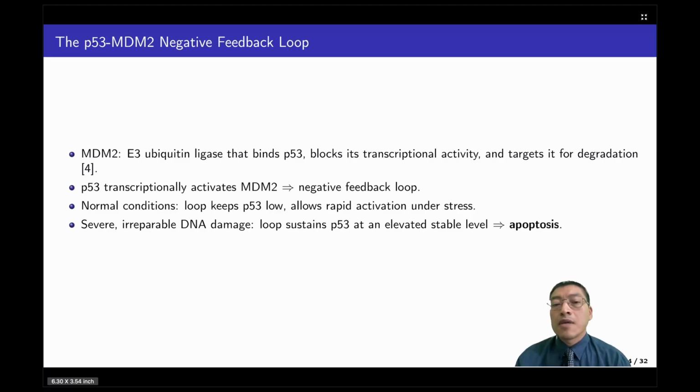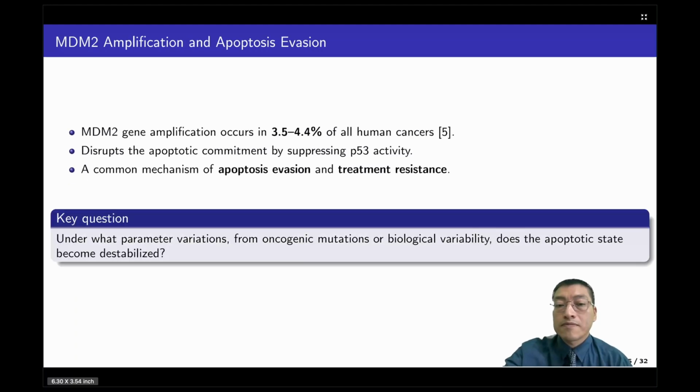p53's activity is controlled by its antagonist, MDM2. MDM2 is an enzyme that binds p53, blocks it, and tags it for degradation. However, on the other hand, p53 also activates MDM2 transcription, so together they form a negative feedback loop. This loop keeps p53 low under normal conditions, but lets it respond quickly to stress. When damage is severe and irreparable, this same loop can sustain p53 at a high stable level, committing the cell to apoptosis. The problem is that this loop can be disrupted.